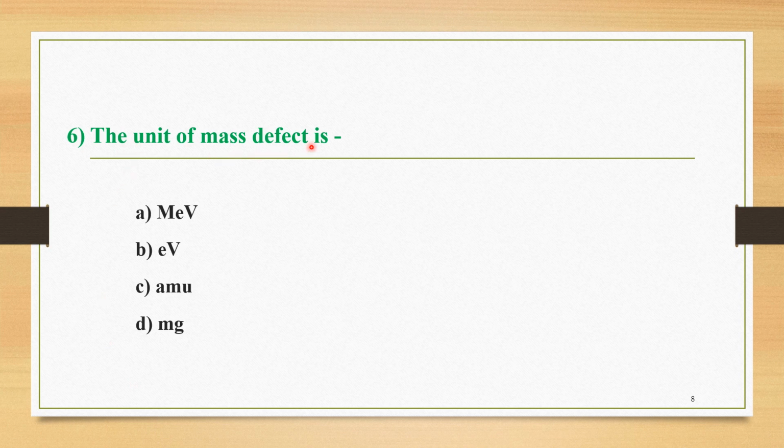The unit of mass defect is, and the four options are: A is million electron volt, B is electron volt, C is atomic mass unit, and D is milligram.